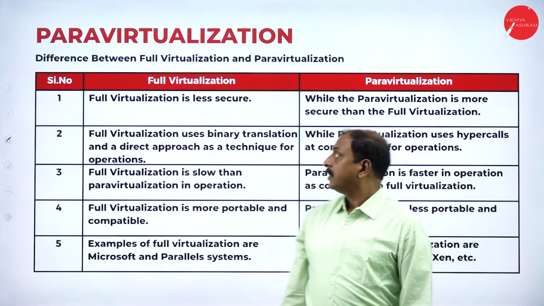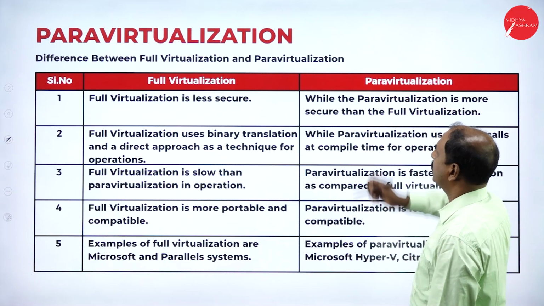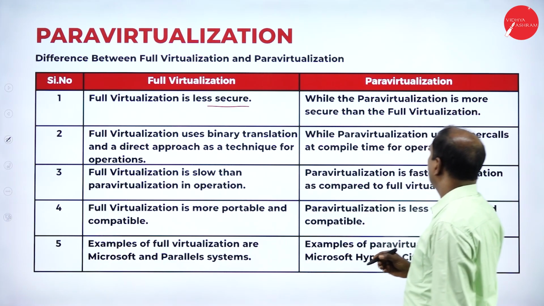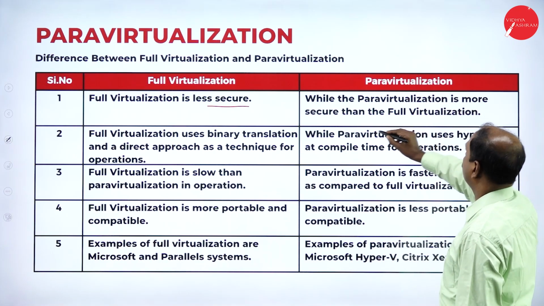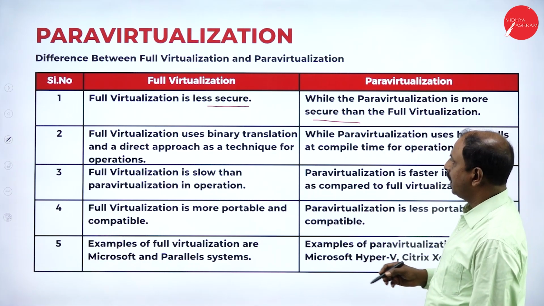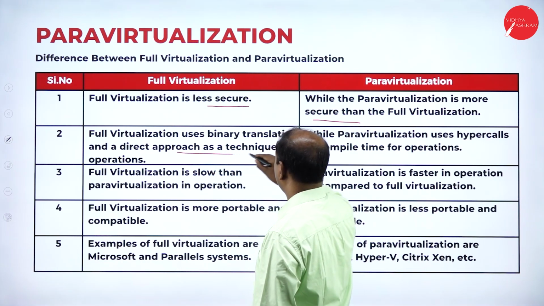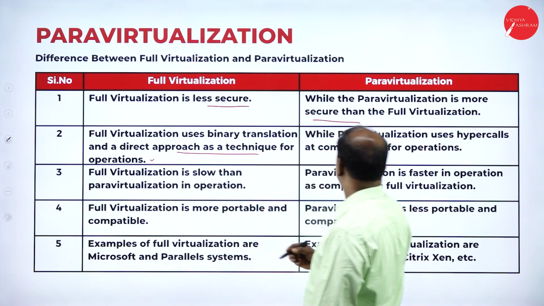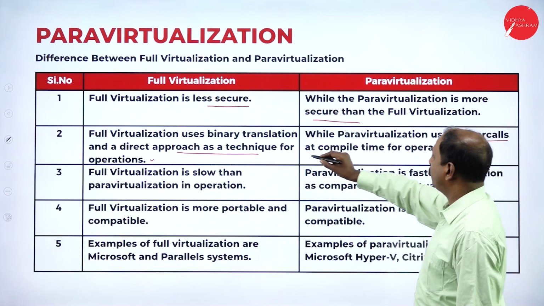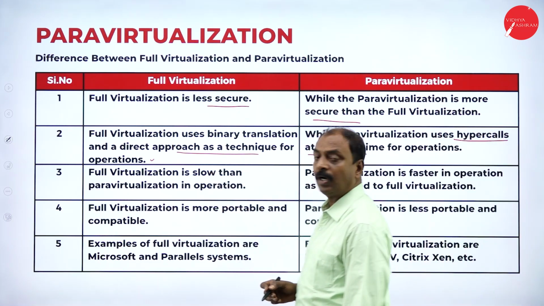Now let us see the difference between para virtualization and full virtualization. Full virtualization is less secure, while para virtualization is more secure. Next, full virtualization uses binary translation and a direct approach as a technique for operations, and here para virtualization uses hypercalls for compilation or different types of operations.